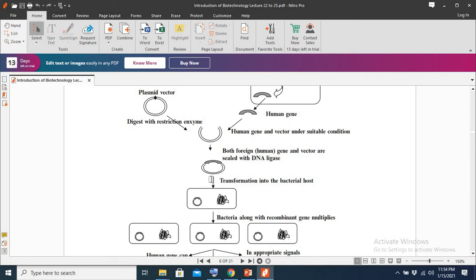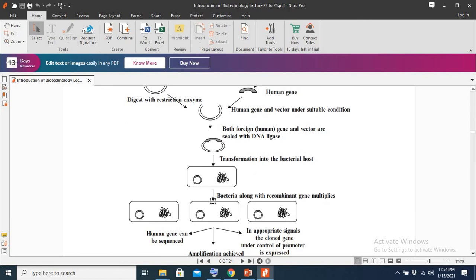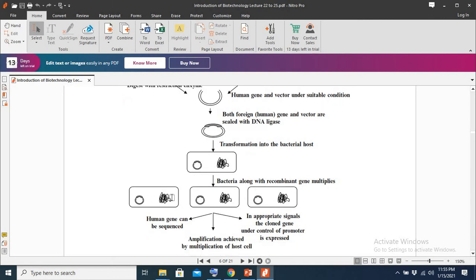And when we insert, or transform or transfect, the genetically modified plasmid into bacteria, the bacteria multiply rapidly, so they also replicate this plasmid and transfer this plasmid into new offspring. Just imagine, if this plasmid multiplies two times, it means the gene that it has will also multiply.